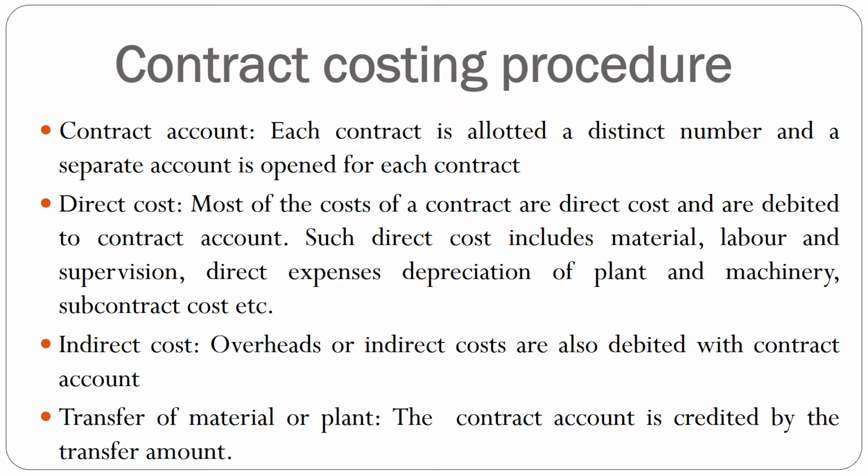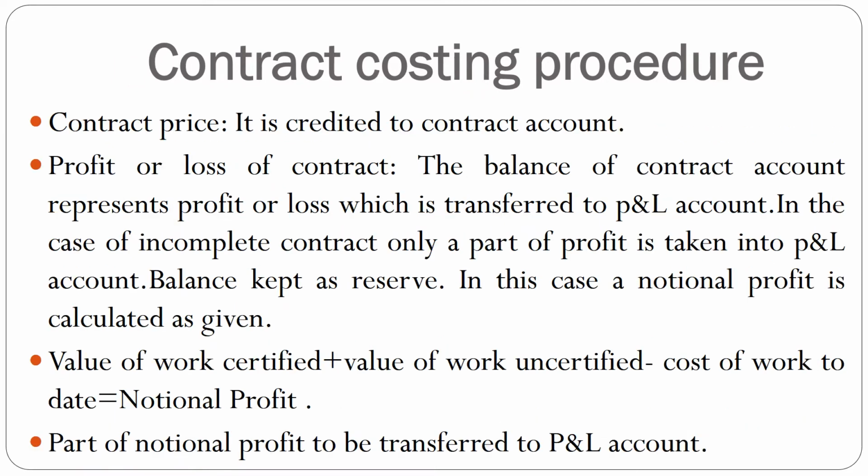And indirect cost, which is not directly involved in the contract but supports the production or the construction. That is indirect cost, which is also called overhead or indirect expenses. And the transfer of material: whether any material is transferred from one department to another, from one contract to another, or to the supplier or any other mode, that is also called material transfer and it can be credited in the contract account.